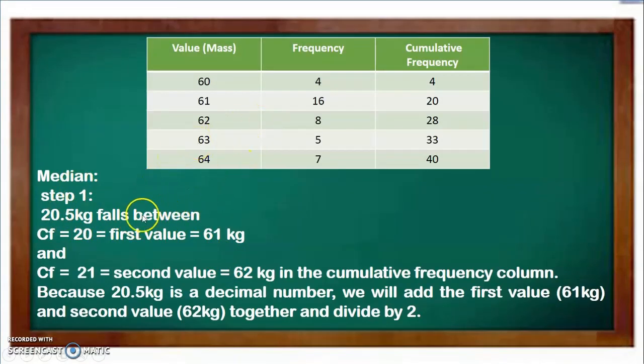So look at another example. We have class, frequency, cumulative frequency. So let's look at the median. The median is at 20.5, and that falls between the cumulative frequency of 20, and that's 61 kg.